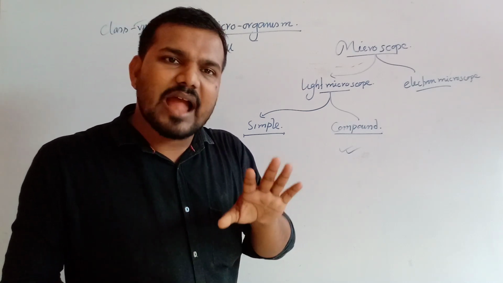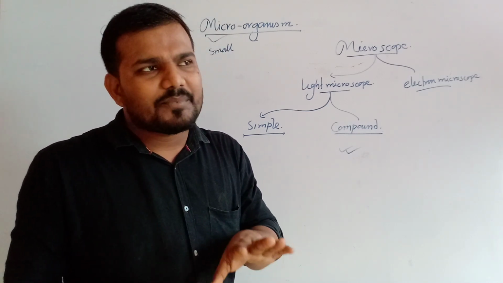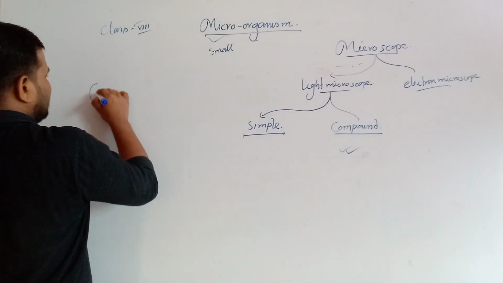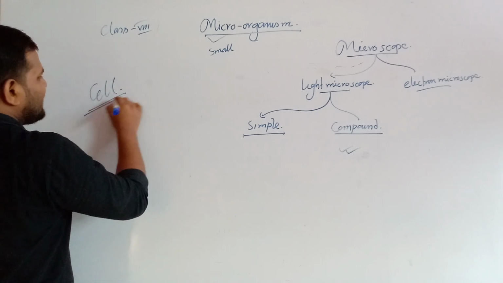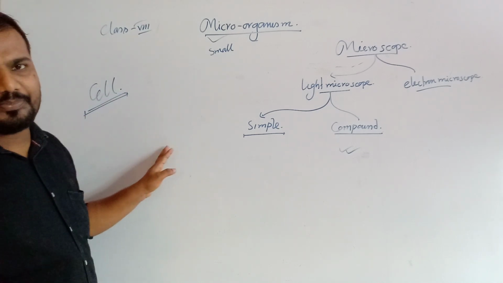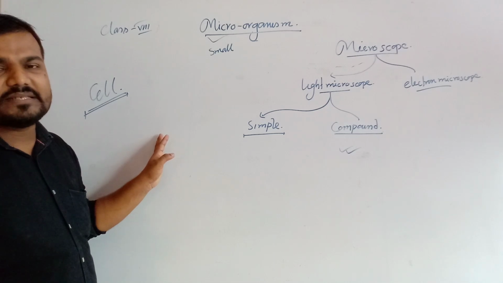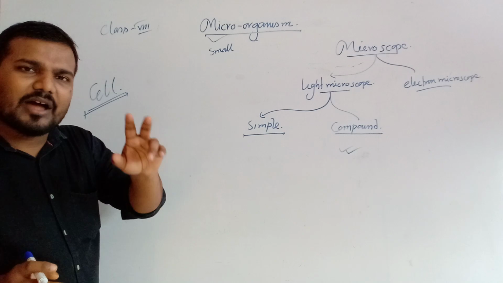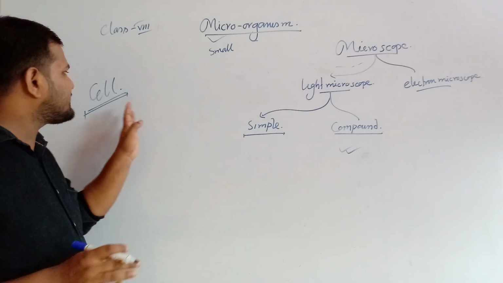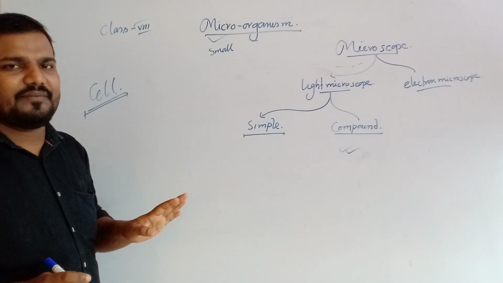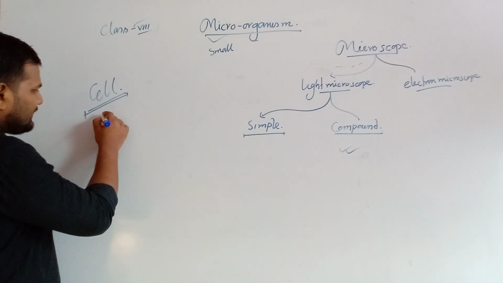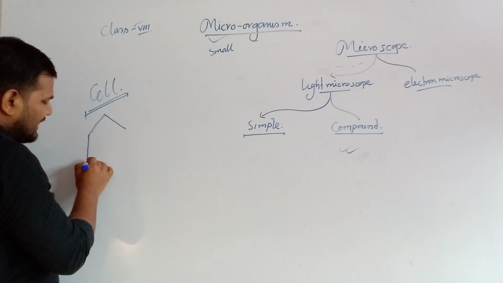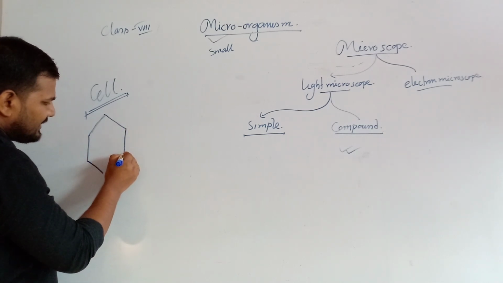Before discussing the types of microorganism, we have to discuss a basic portion known as the cell. What is a cell? A cell is the basic unit of life. Why? Because every organism is made of one or more cells. That's why it is termed the basic unit of life. Generally, the cell has two things. One is the covering.